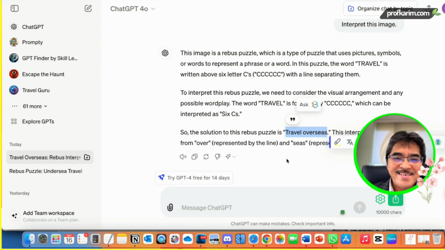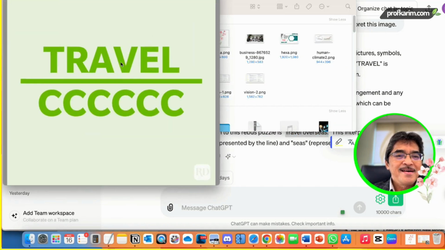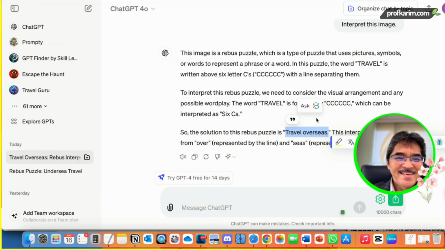Yeah, it got it right. But be careful, sometimes it can get it wrong as well. I've tried a few. In this case, it's correct. Travel overseas. So we have the word travel, then there's here over something, over a lot of seas. So travel overseas. Seas plural because we have more than one sea. It got it right this time.